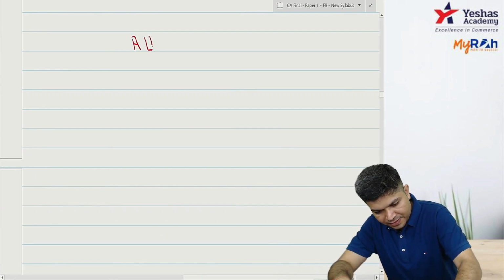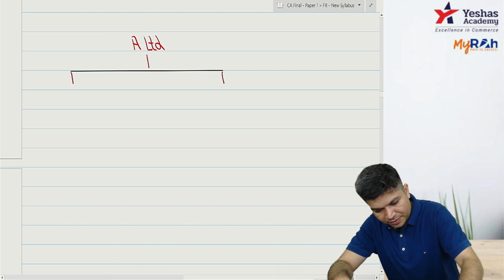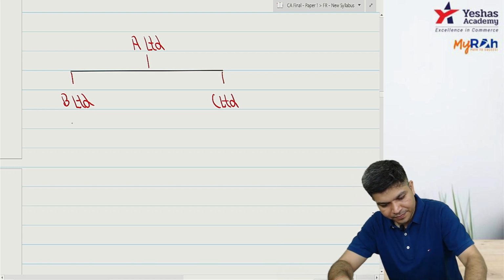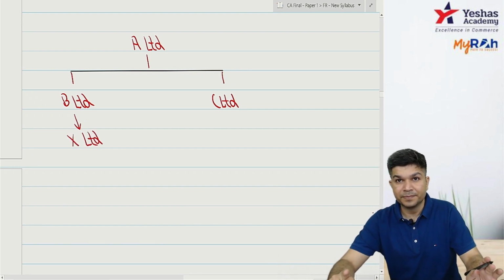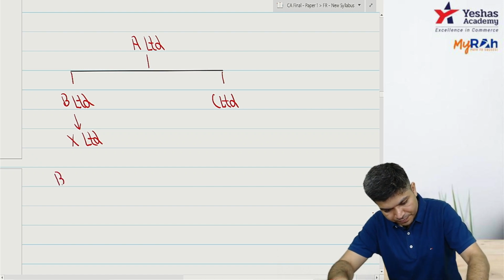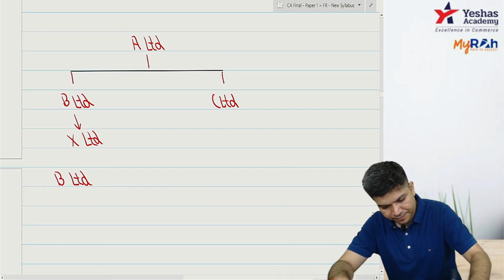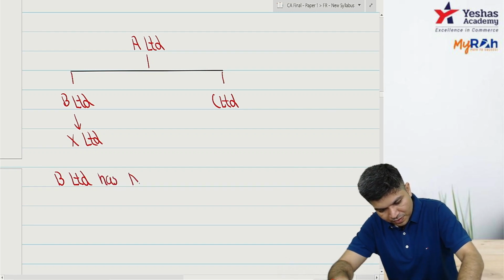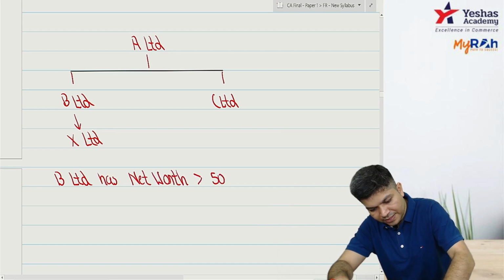Imagine there is A Limited. No need to write, it's already there in your book. It has a subsidiary B Limited and C Limited. B has a subsidiary X Limited. Now, B Limited has net worth greater than 500 crores.